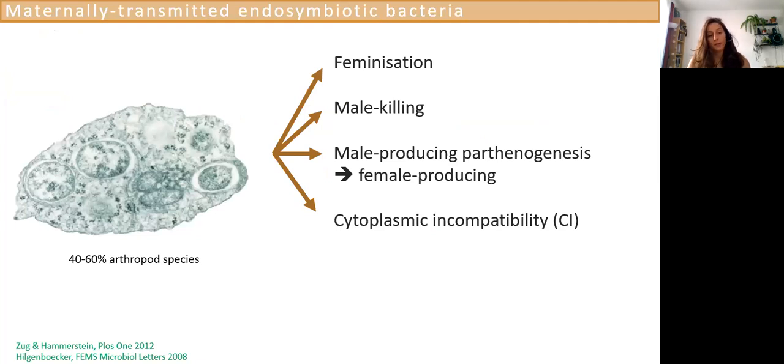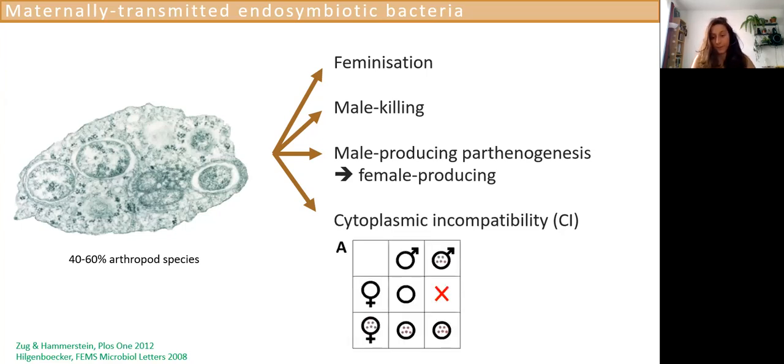So first, Wolbachia are maternally transmitted endosymbiotic bacteria, which infect 40 to 60% of arthropod species, which is quite a pandemic. And it does a lot of weird things, such as feminization, which is transforming genotypic males into fully functional phenotypic females, male killing, changes from male-producing parthenogenesis to female-producing parthenogenesis, and also what we're going to talk about today,